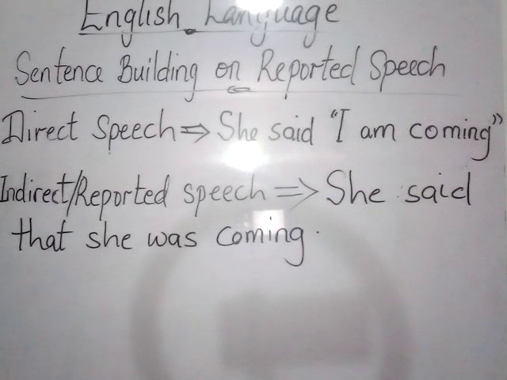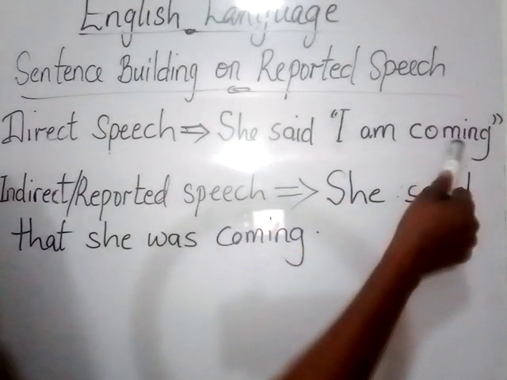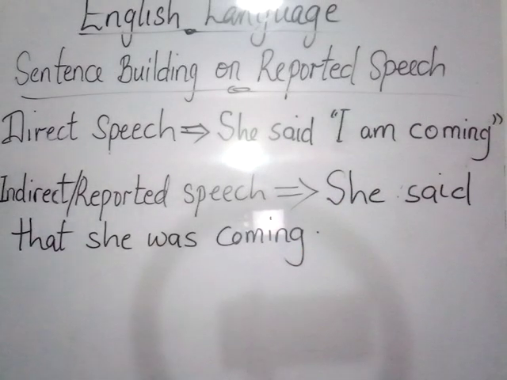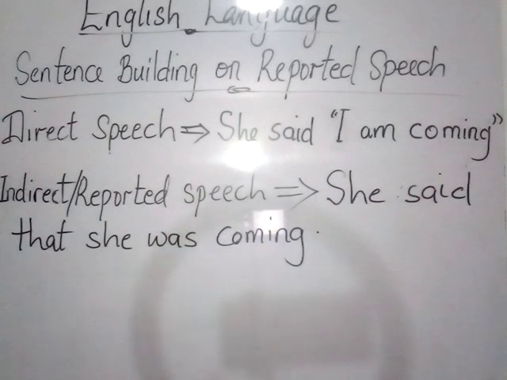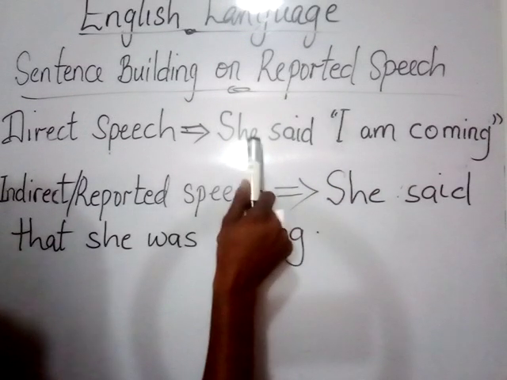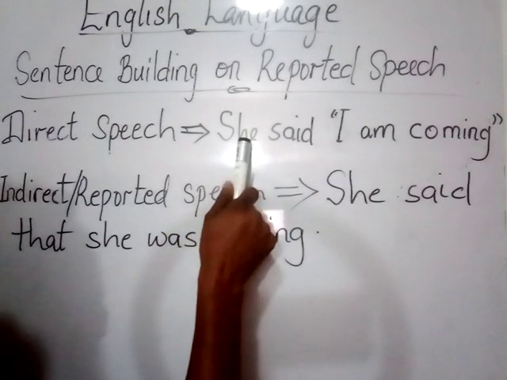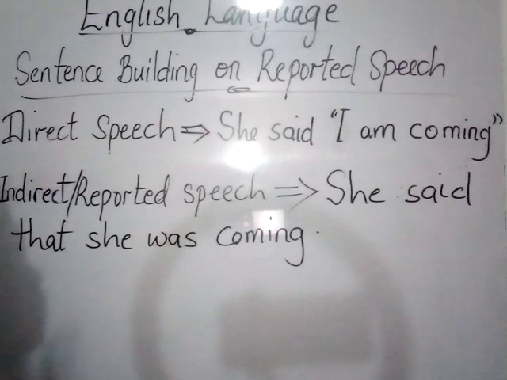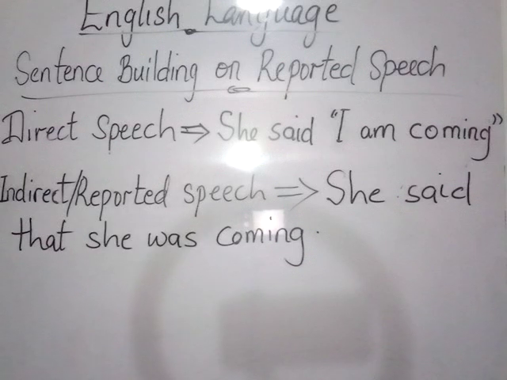And if you notice, you will see what we call speech marks at the beginning and the end of the sentence, "I am coming," to show that these are the exact words that were spoken by the speaker, who is not the one reporting these words right now. These were the exact words used by this she. Now someone else is saying it, but is using the exact words of this she. This is exactly what she said, "I am coming." So someone else is now saying, she said, "I am coming." So that is what we call direct speech, using the exact words that the person used.